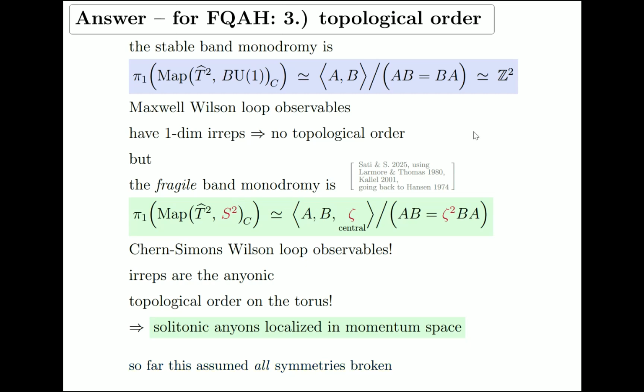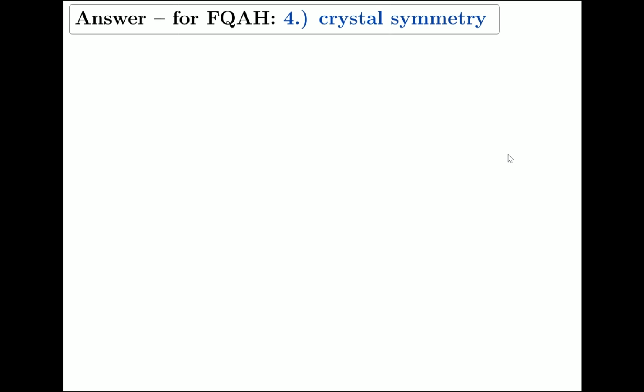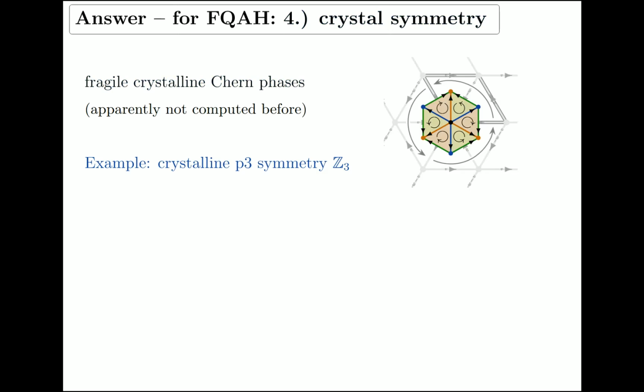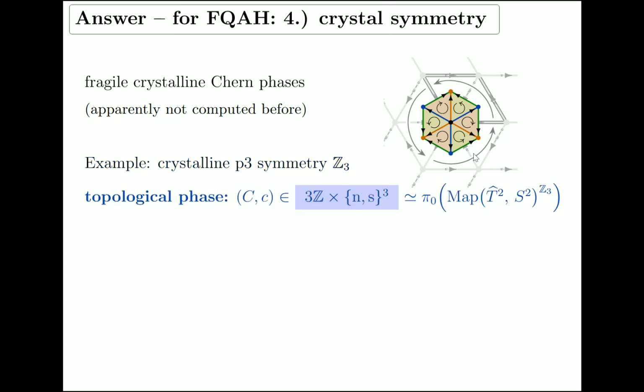Now we can also do the analogous computation in case that there are crystal symmetries. So let's compute fragile crystalline Chern phases. Apparently this has not even been computed before, even for the topological phases, let alone the topological order. So let's look at just one example to make it short. Let's look at P3 crystalline symmetry, three-fold rotation around some point.